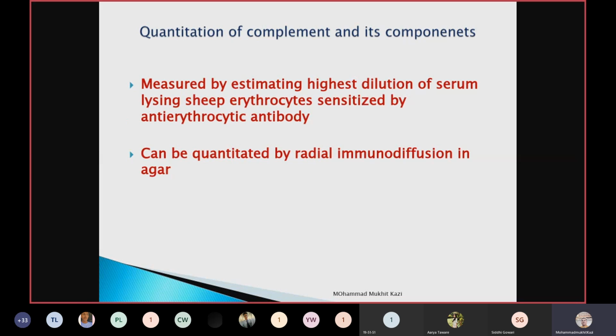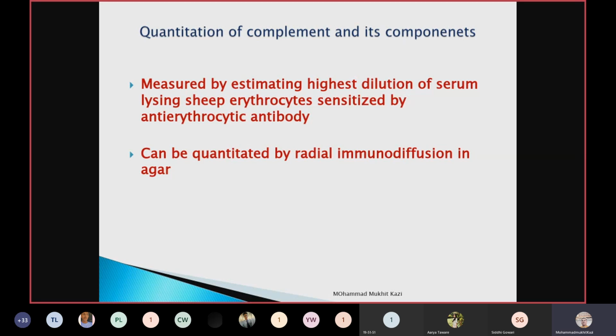Now, how will I come to know or quantify the complement in the body? We have seen that antibodies are quantified with the help of serological reactions in the previous lecture, like ELISA, complement fixation test, and all that. Similarly, the complement can be measured by estimating the highest dilution of serum lysing sheep erythrocytes sensitized by anti-erythrocyte antibody.